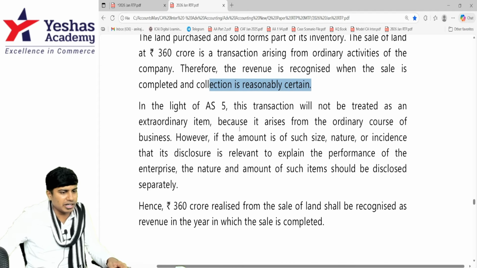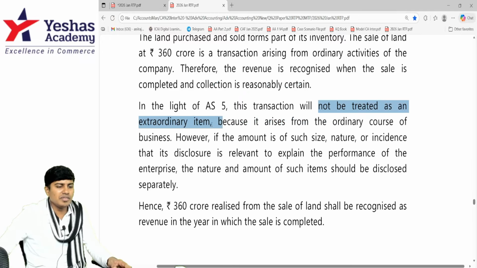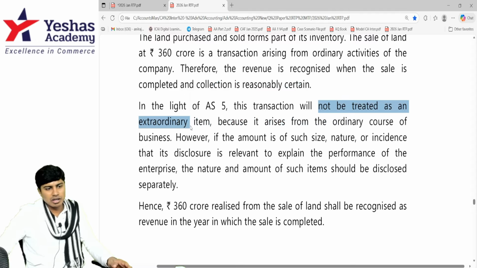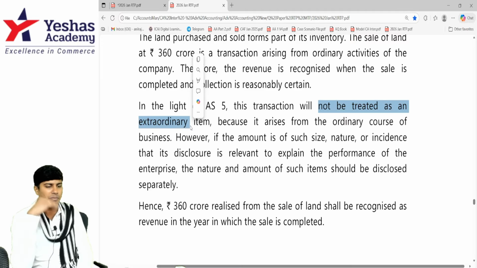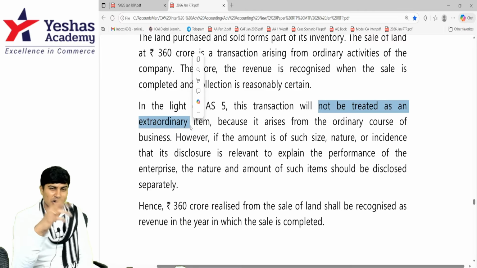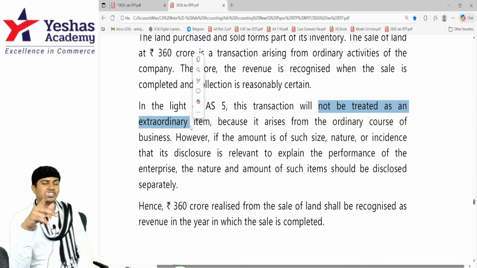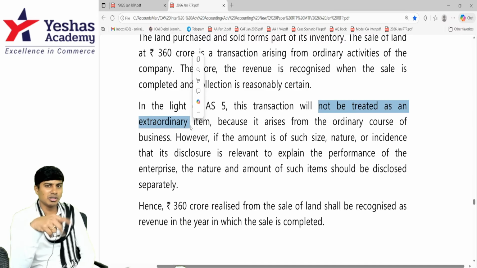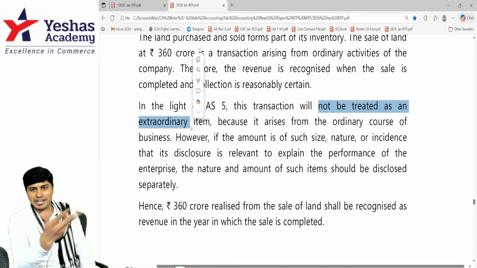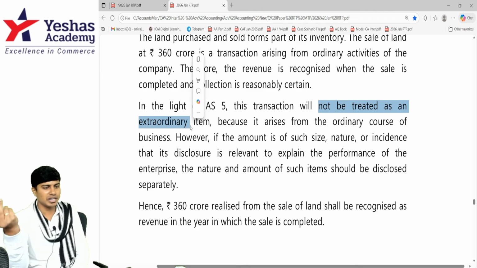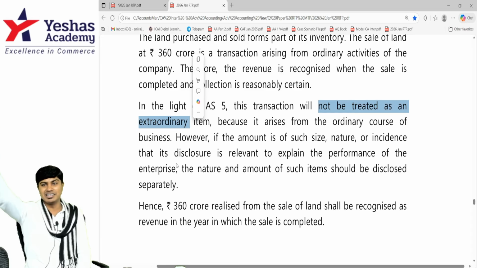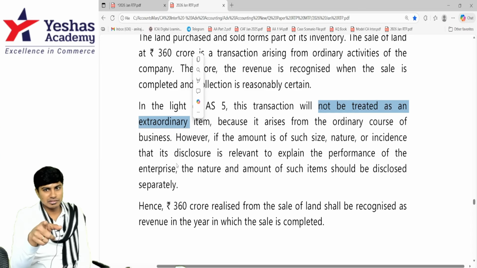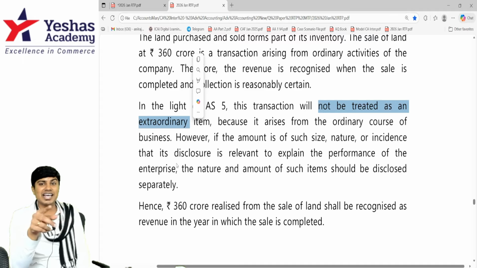This will not be treated as an extraordinary activity because we are buyer and developer. Buying the land, selling the land, it's not an extraordinary item. It is part and parcel of our daily operations. To others, it might be extraordinary, but what is extraordinary for others is ordinary for us, because we deal with high value items. We buy and sell lands like how people buy and sell peanuts. Ordinary items can be considered exceptional based on size, incidence and nature.